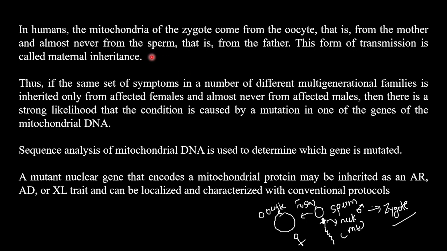Now, let's look at maternal inheritance. So this is, let's say, the oocyte, and this is, let's say, the sperm.